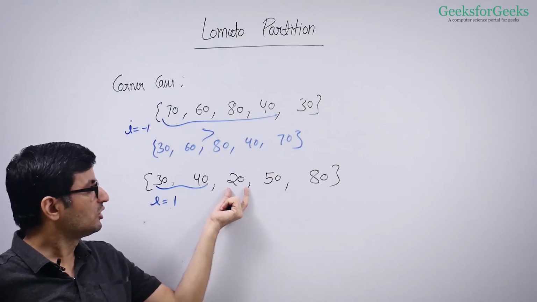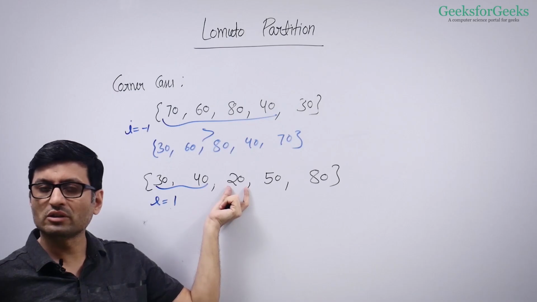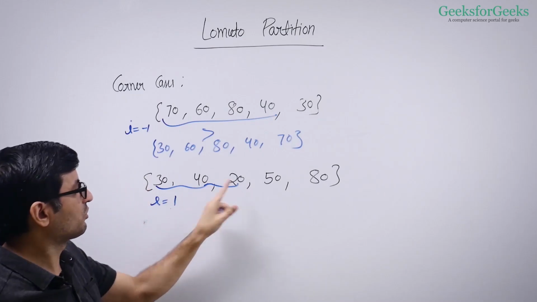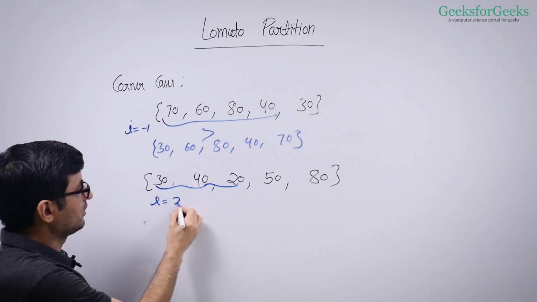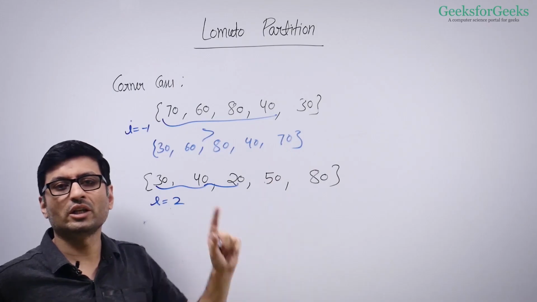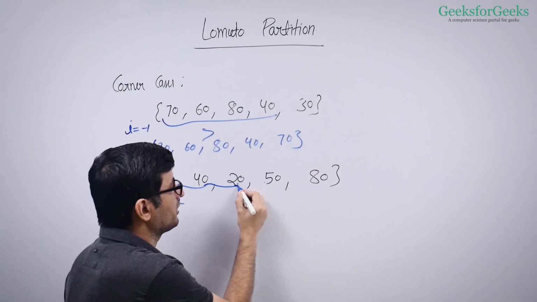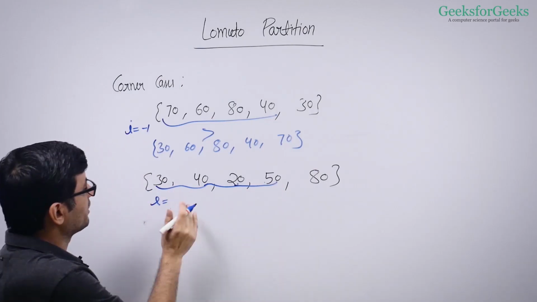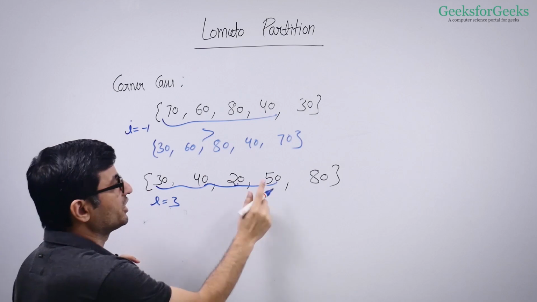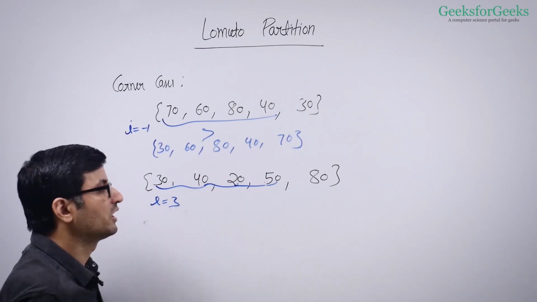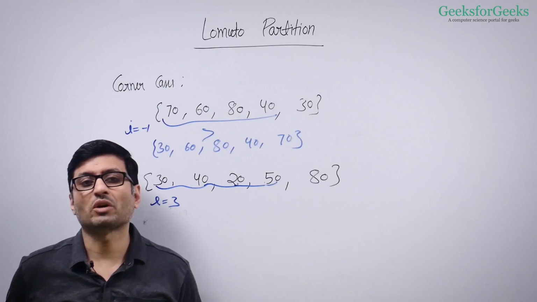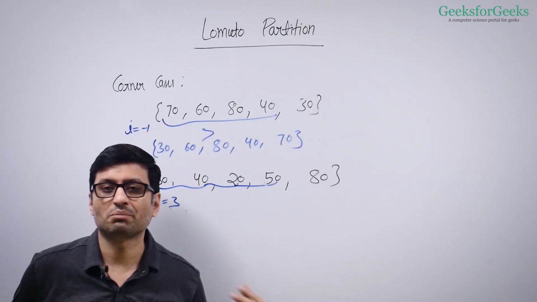Now what will happen? You will come here and it's again smaller. So you will increment the window of smaller elements further. And you will swap 20 with 20. Your I will become 2. What will happen when you come here? You will increment the window of smaller elements and you will swap array I with array J. So 50 will come here and your I will become 3. Right? So your I at the end is 3. This is your window of smaller elements. And at the end, what do you do? You swap array I plus 1 with pivot.